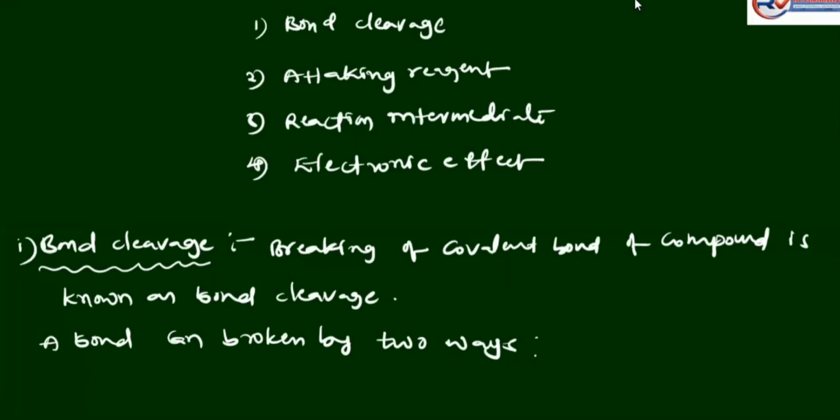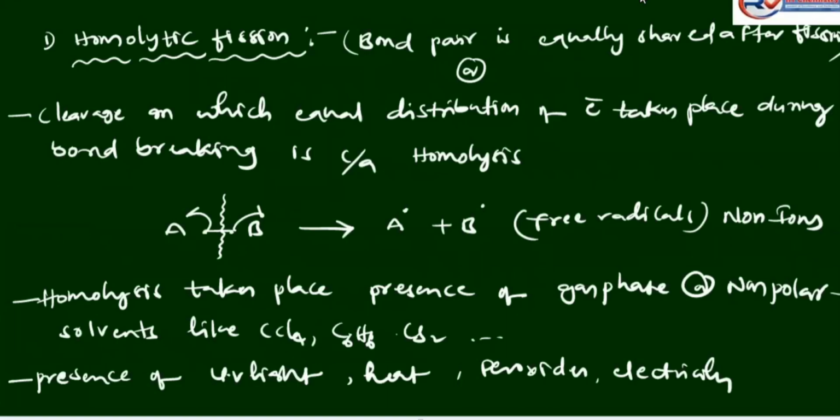For a better understanding of reaction mechanisms, we need to know some important terms: bond cleavage, attacking reagent, intermediates, and electronic effect. Bond cleavage is the breaking of a covalent bond of a compound. A bond can be broken in two ways: homolytic fission and heterolytic fission.